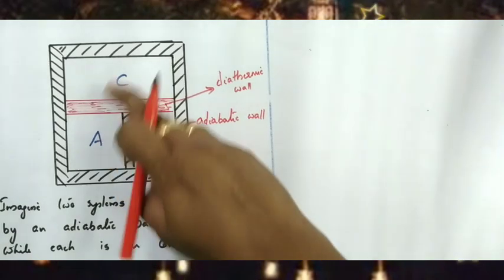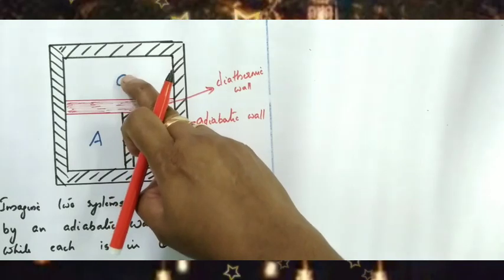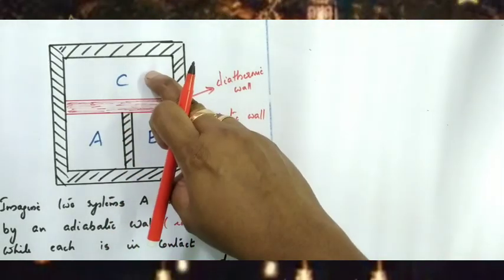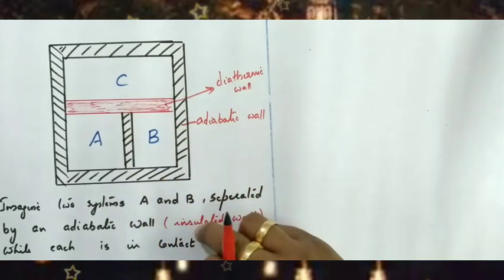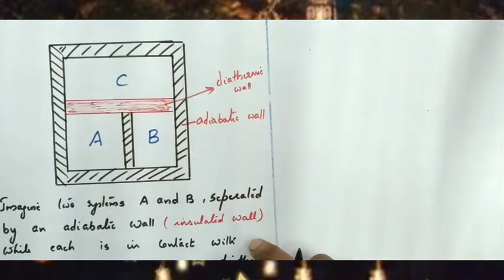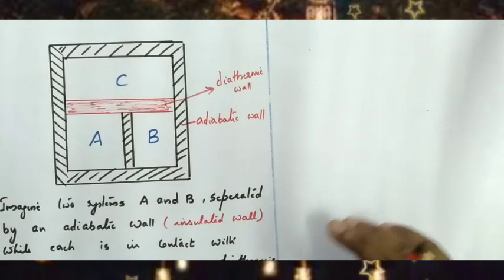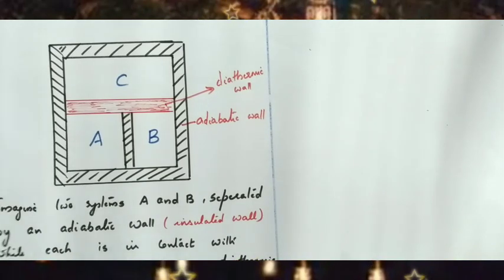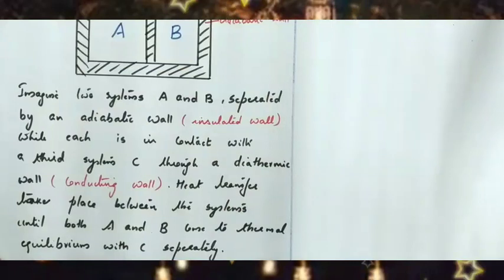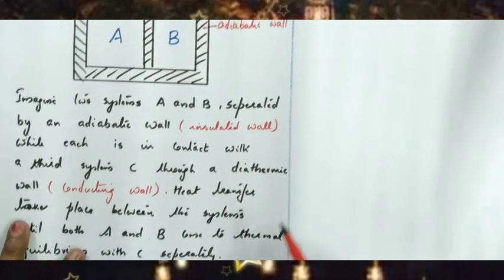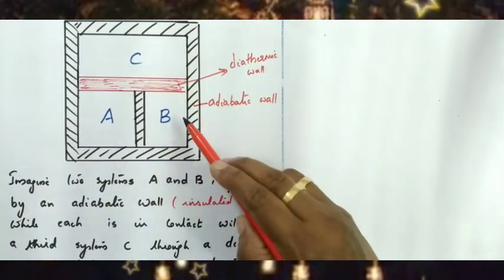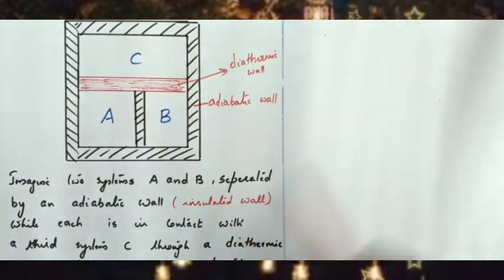Clear, children? So heat transfer takes place between A and C, and between B and C. Finally A and C attain thermal equilibrium, and similarly B and C attain thermal equilibrium. Thermal equilibrium means the temperature remains the same. So heat transfer takes place between the systems until both A and B come to thermal equilibrium with C separately.